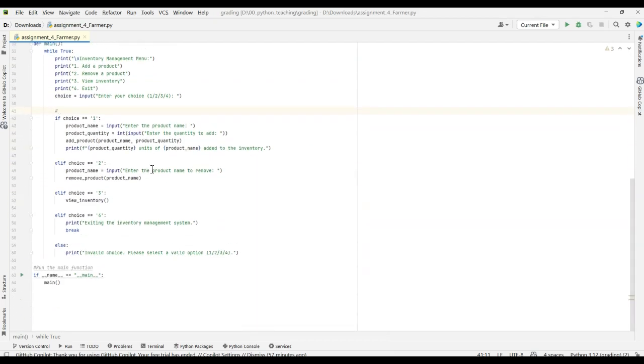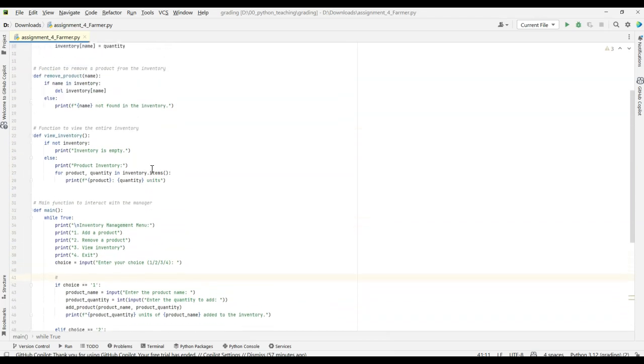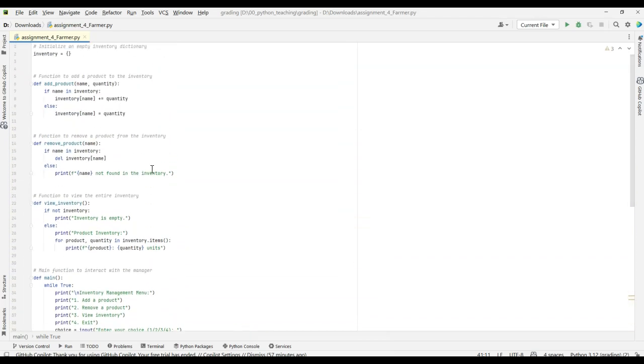graded accordingly. Also, remember for assignment number 6 and 7, we're going to be creating all of those as GUIs, using tkinter.